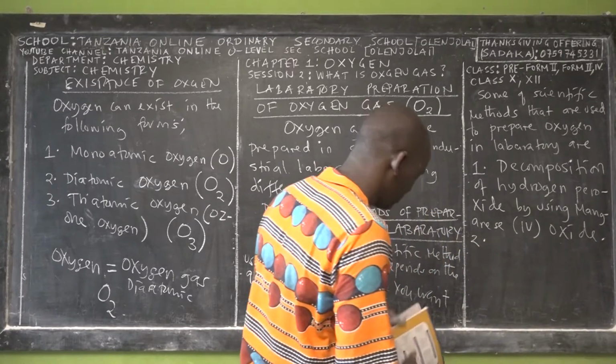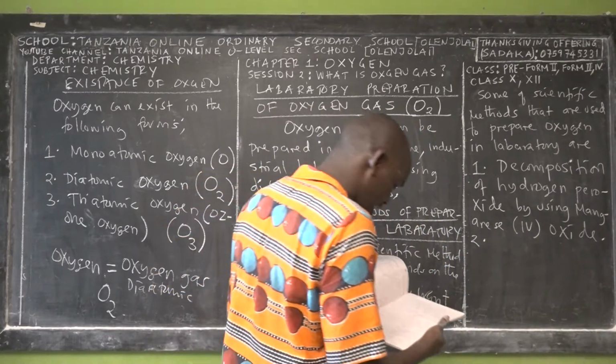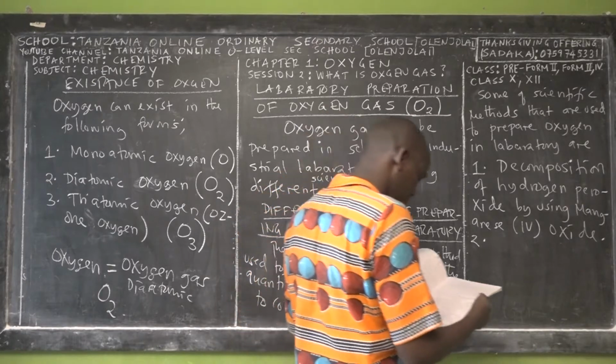The second method, we can prepare oxygen by thermal decomposition of certain salts.